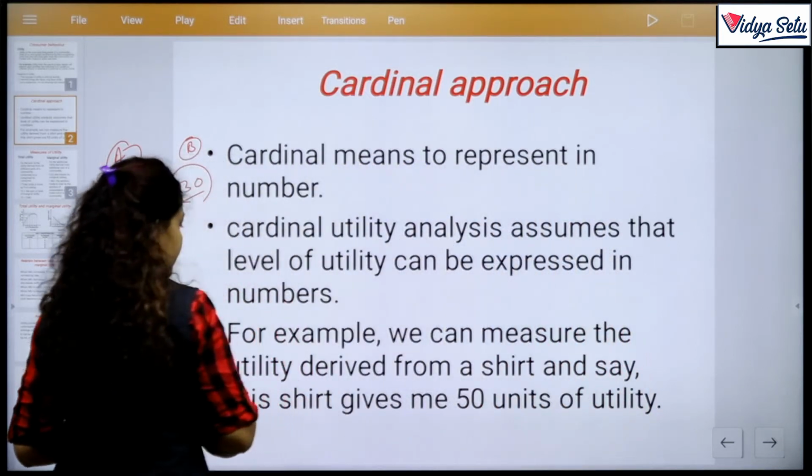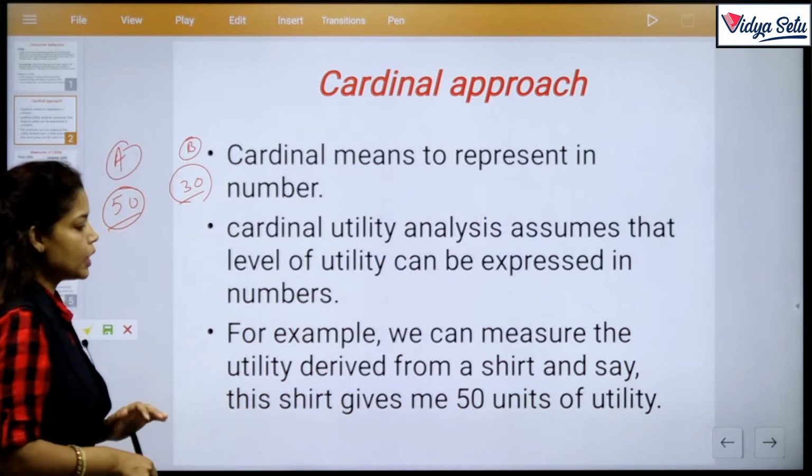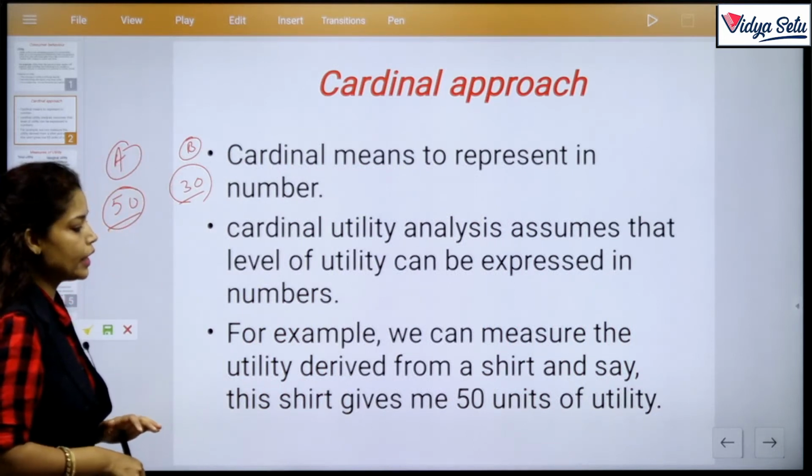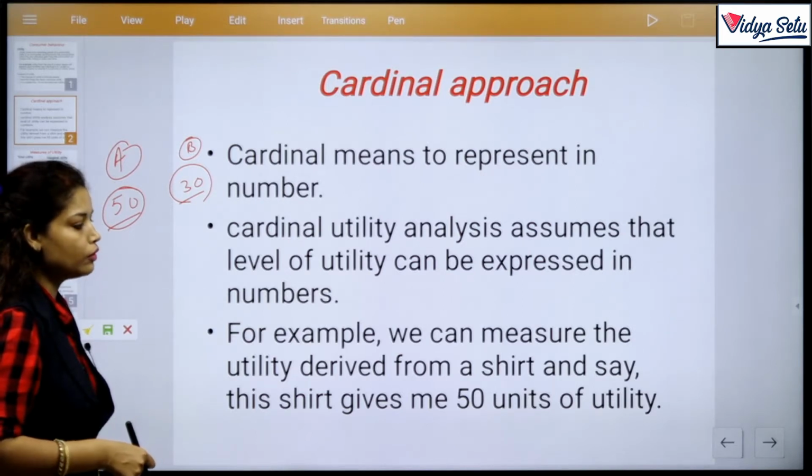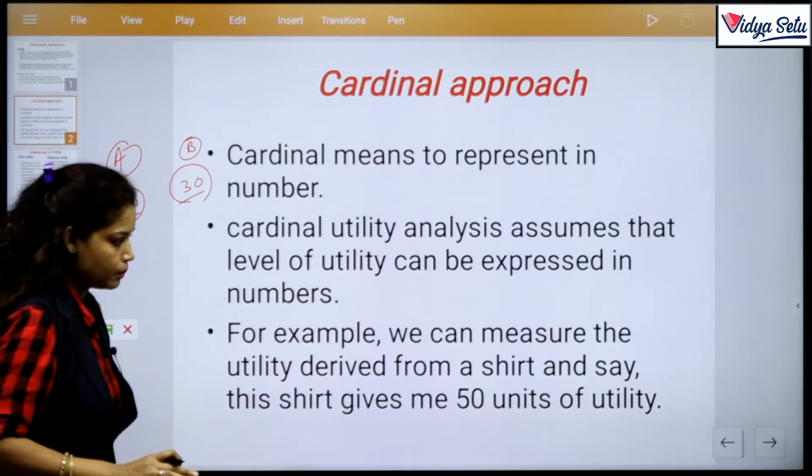Okay. So we move to our example. For example, we can measure the utility derived from a shirt and say this shirt gives me 50 units of utility, or 50 utils. Clear?